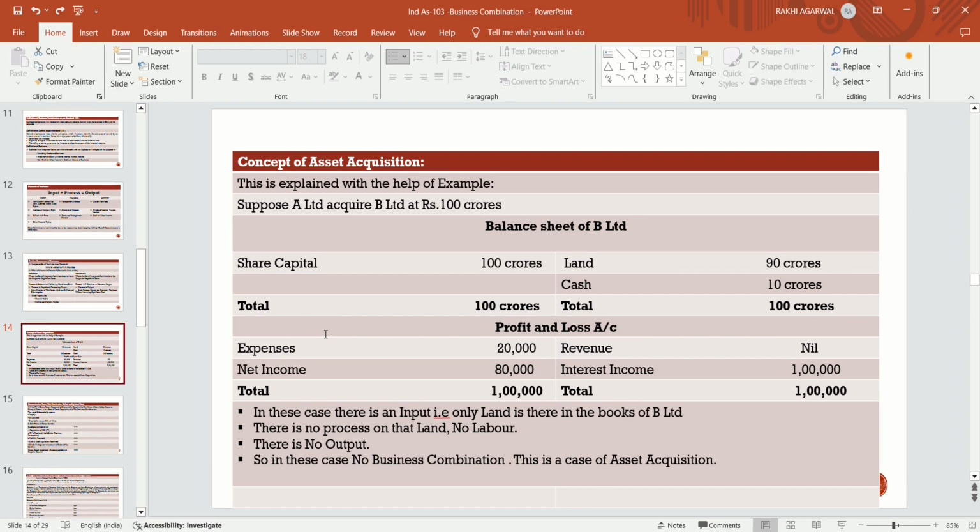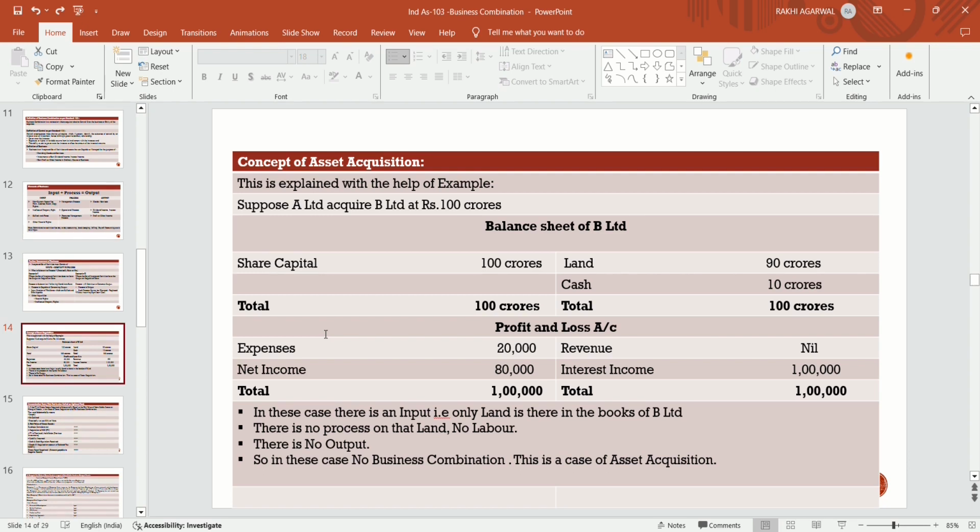only land exists. In the balance sheet of B Limited, only the land is there, and the revenue of B Limited is nil. Only interest income is there because cash is deposited in the bank. Expenses are normal admin expenses, so 20,000 is the expenses, and the net income of B Limited is 80,000.